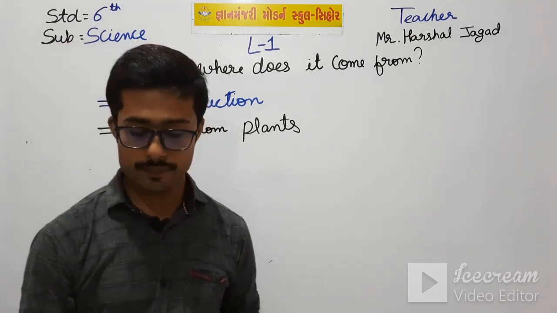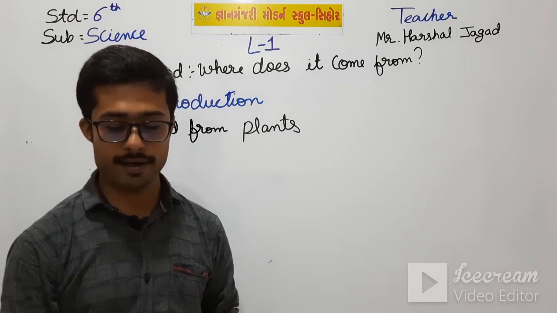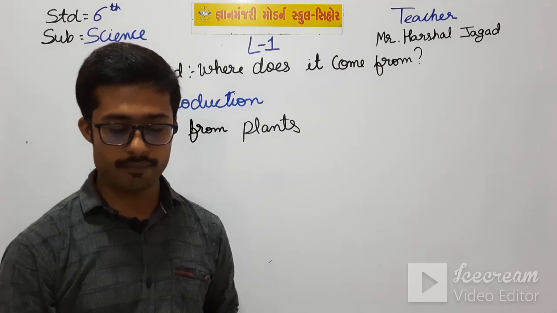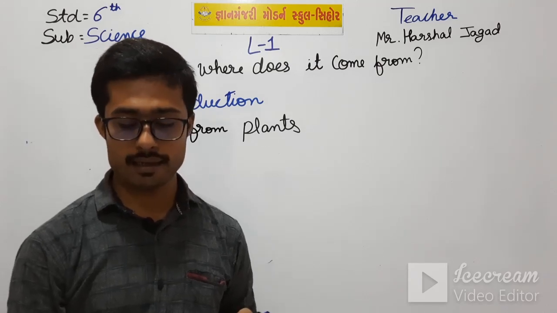From the roots we get carrot, radish, turnip, sweet potato, beetroot. And from stem we get potato, ginger and garlic.